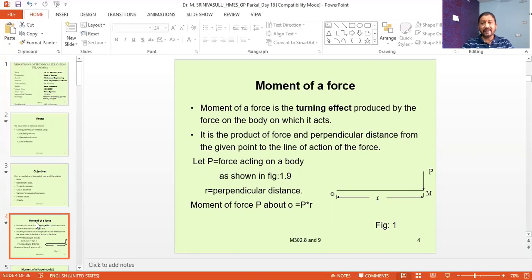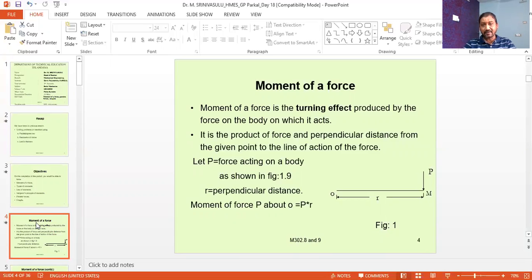Now the first one is the moment of a force. The moment of a force is experienced by many of us in many things in daily life. For example, we open a tap with the help of the fingers.